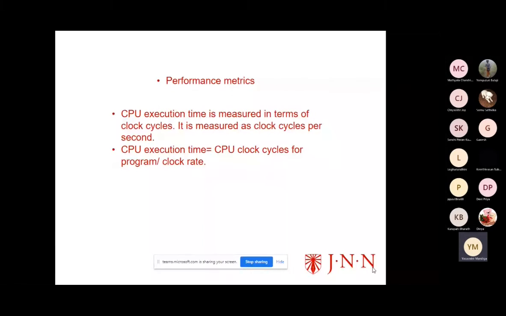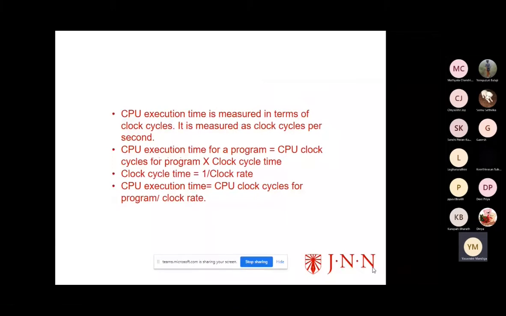So here, how can we find out the CPU clock cycle time? See, CPU execution time is measured in terms of the clock cycle. It is measured as clock cycles per second. CPU execution time for a program is equal to the CPU clock cycles per program times the clock cycle time. So simply, one clock cycle time is equal to one divided by the clock rate.